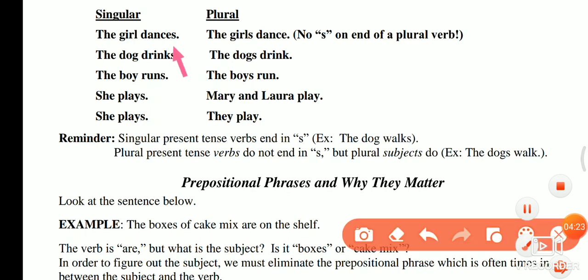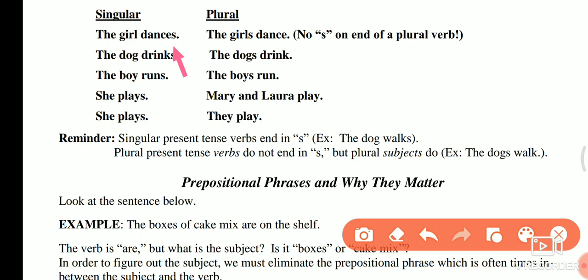This first example is a singular sentence. The girl dances, but the girl is one. There are no other girls. So dances, you might feel it is plural, but it is not plural, it is singular.